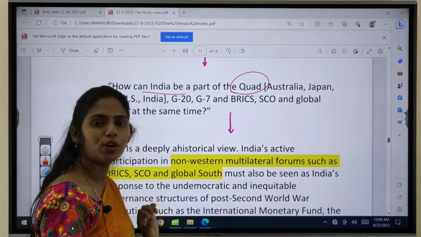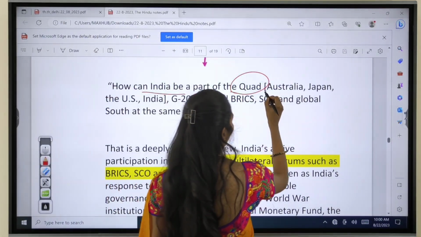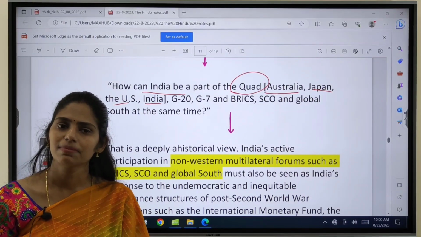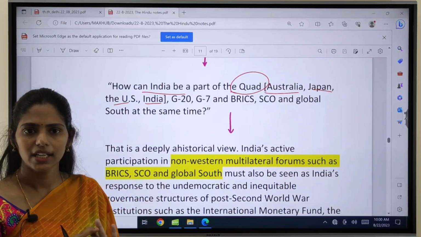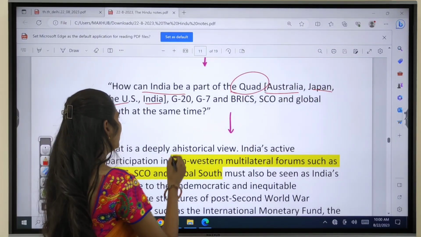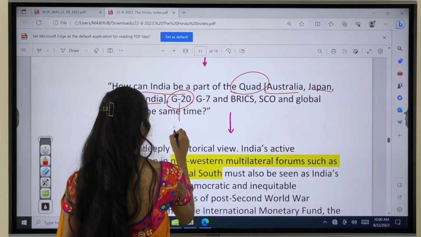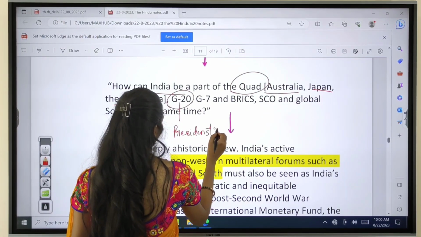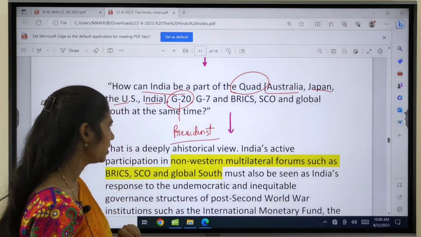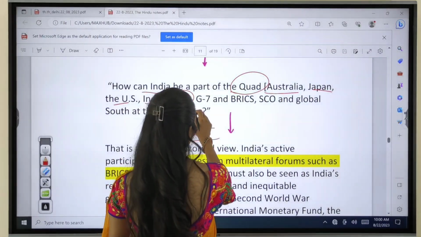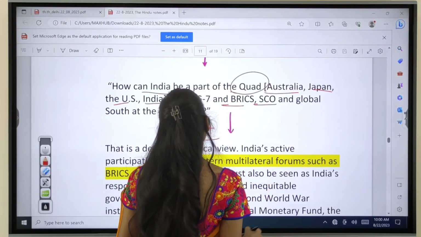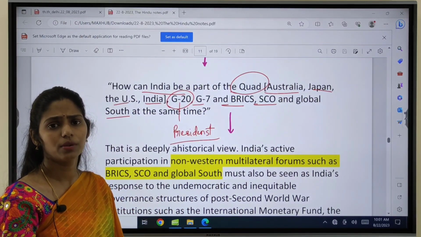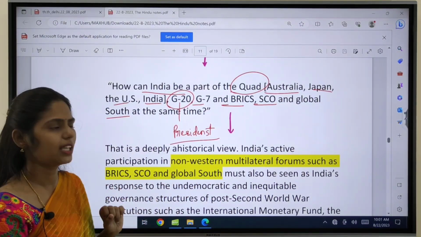If you move forward, here the author says: how can India be part of the Quad? The Quad is a grouping of 4 countries. Which are the 4 countries part of this Quad? Australia, India, Japan and USA. And even in the G20, India is part, and India is enjoying the presidency now. India is the president of the G20 summit for the next 1 year, and it is also in G7, BRICS, the Shanghai Cooperation Organization and the Global South at the same time. So how is India going to be part of all these organizations at the same time?